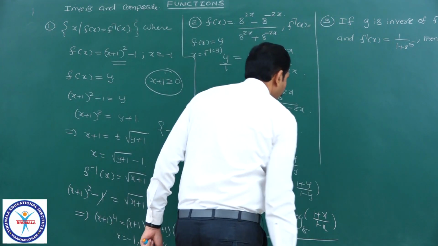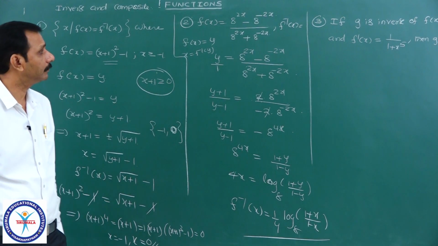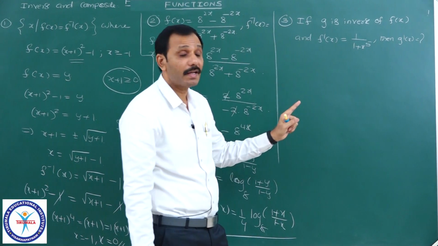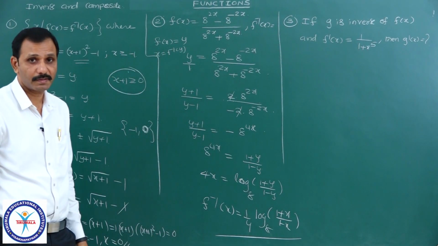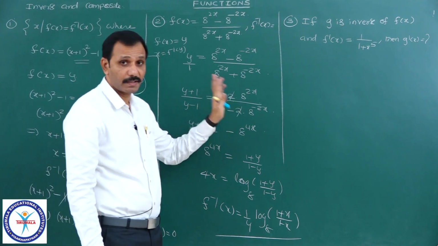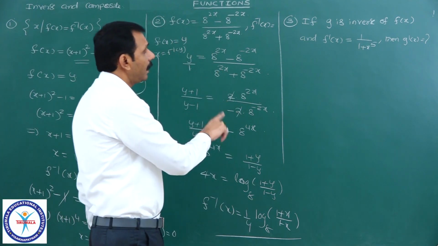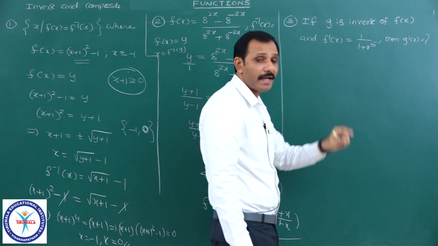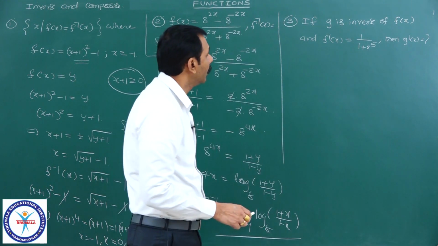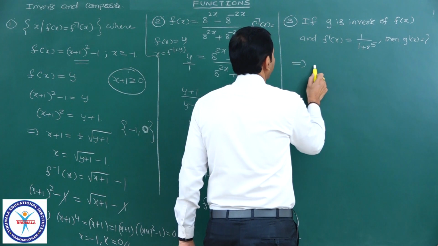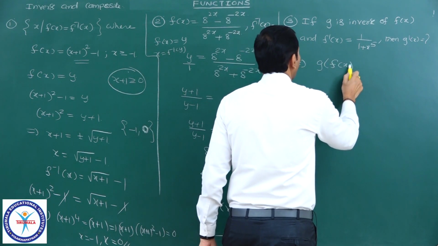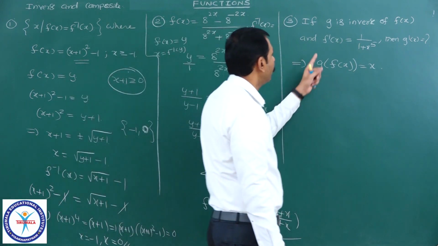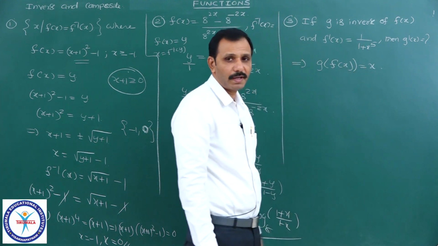On to the next. Very important model, that one. We can expect this type of question regularly in JEE Mains and Advanced papers. Even in differential calculus also they are asking these questions. Observe. If g is the inverse of f and f dash x is given, then g dash x is equal to what? See here. g is the inverse of f means we can write g of f of x is equal to x.